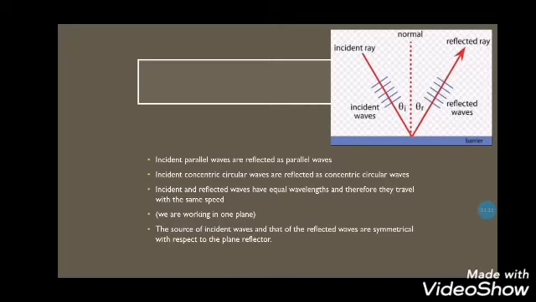Incident and reflected waves have equal wavelengths, and therefore they travel with the same speed, as we said. And we are working in one plane, so I have 2 dimensions only. The source of incident waves and that of the reflected waves are symmetrical with respect to the plane reflector. I'm sure you have seen that in previous years.